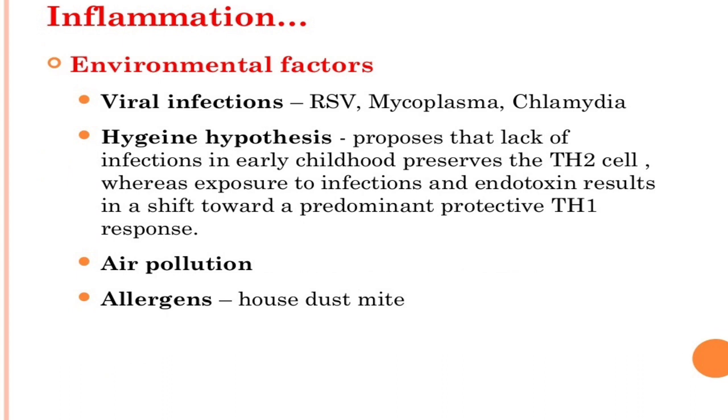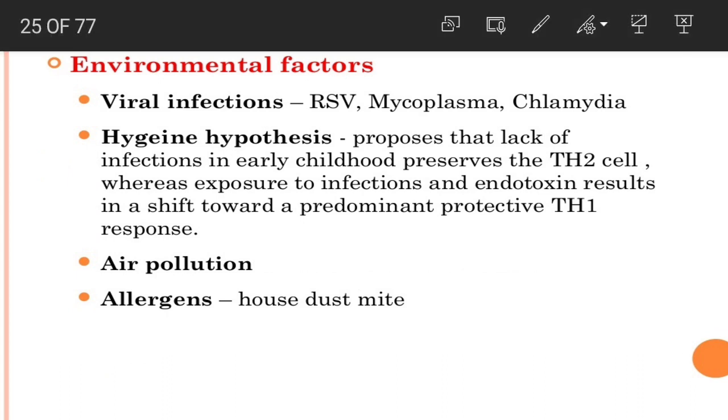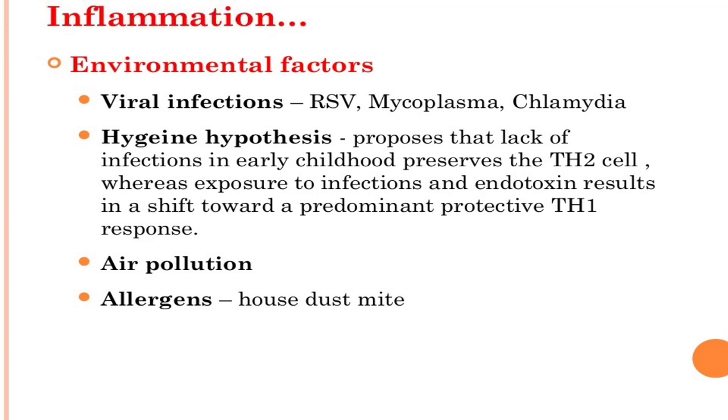And what are the environmental factors? It includes viral infection like respiratory syncytial virus, mycoplasma, chlamydia, and the hygiene hypothesis, which proposes that lack of infection in early childhood preserves the Th2 cells, whereas exposure to infection and endotoxin results in a shift towards a predominant protective Th1 response. So it is a type of fact. The third is air pollution, and the fourth is allergens like house dust mites, pollens, molds, etc.